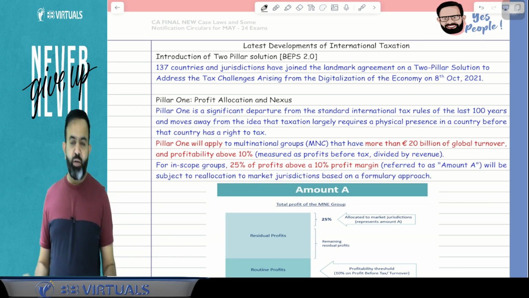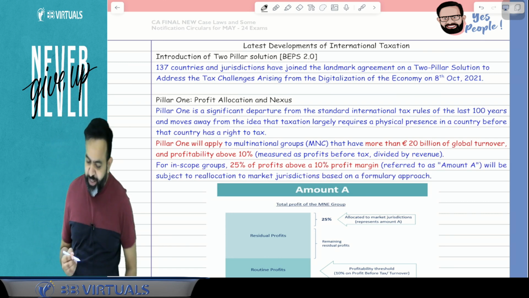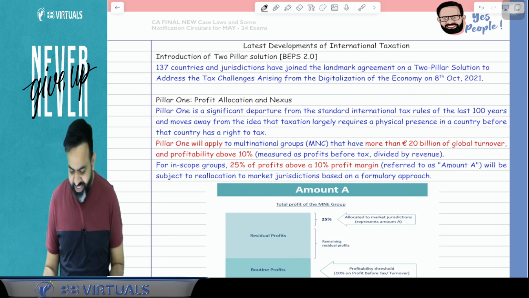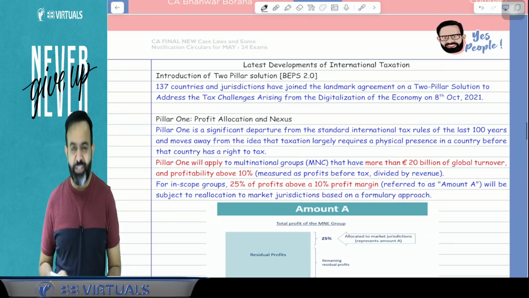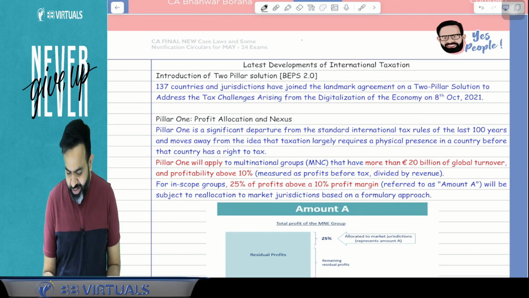So in the latest development of international taxation, the OECD and others have introduced one new concept that is called BEPS 2.0. BEPS 2.0, that is Base Erosion and Profit Shifting 2.0.